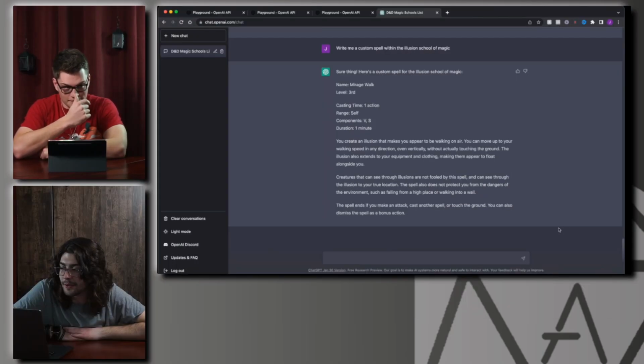So we have Mirage Walk, a 3rd level spell, action to cast, range of self, verbal and somatic components, duration of a minute, no concentration. You create an illusion that makes you appear to be walking on air. You can move up to your walking speed in any direction, even vertically, without actually touching the ground. The illusion also extends to your equipment and clothing, making them appear to float alongside you.